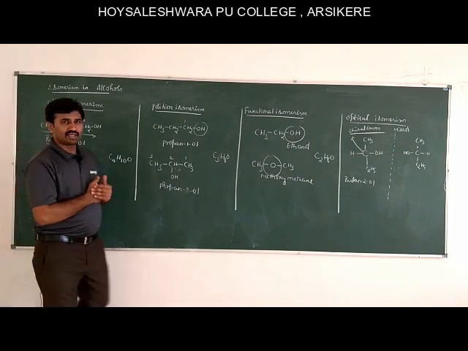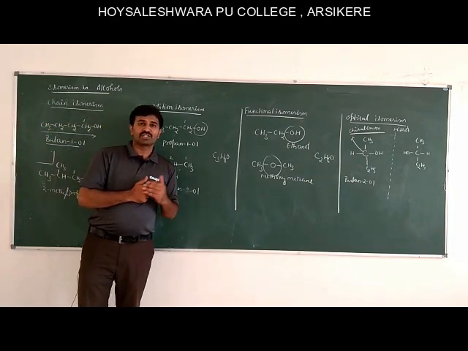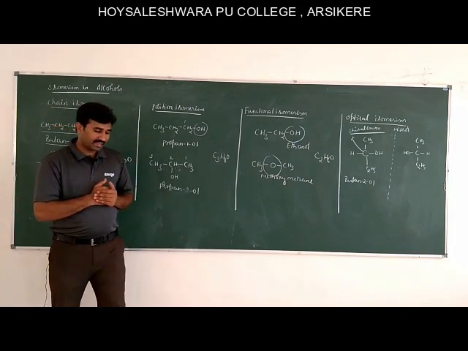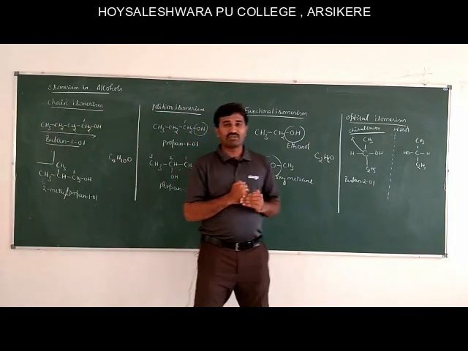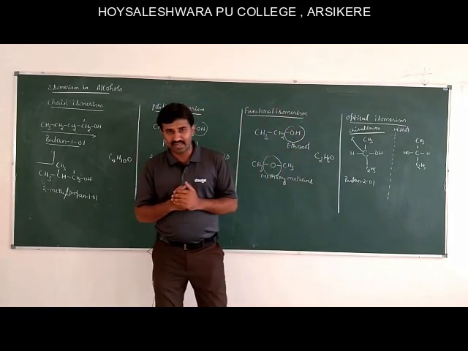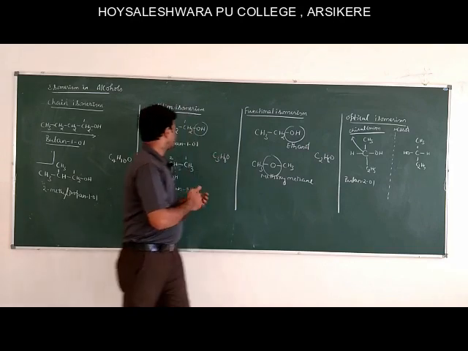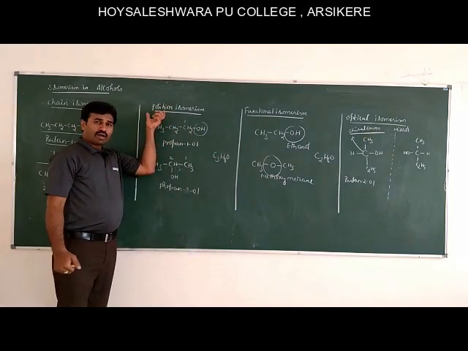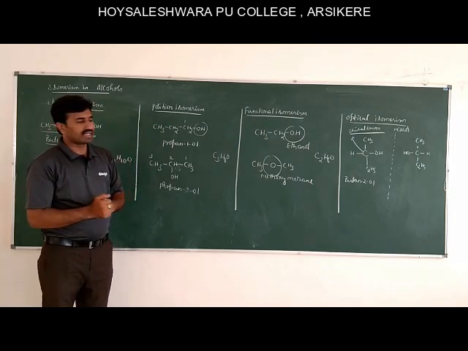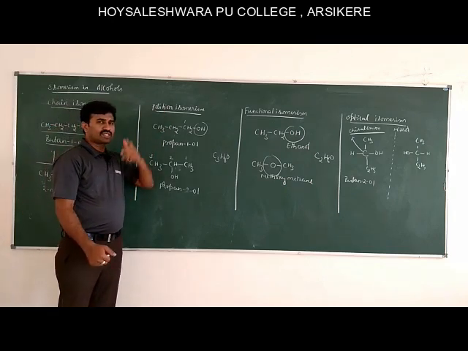The next one is positional isomerism. Positional isomerism means compounds having the same molecular formula but differing in the attachment of the functional group to different carbon atoms. Alcohols which contain more than 2 carbon atoms exhibit positional isomerism.